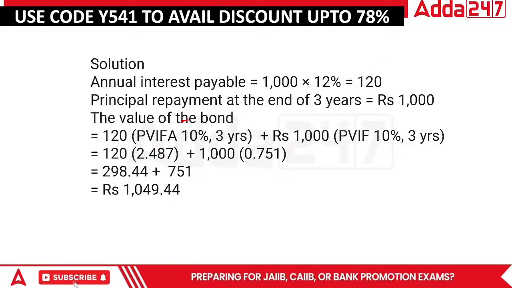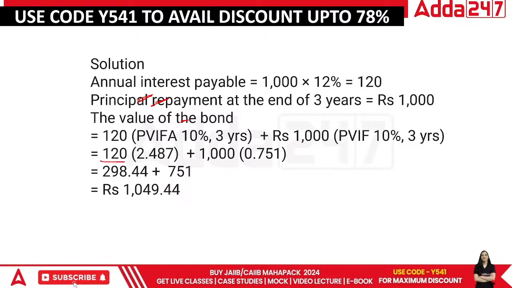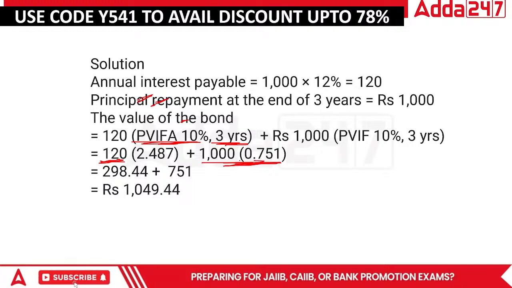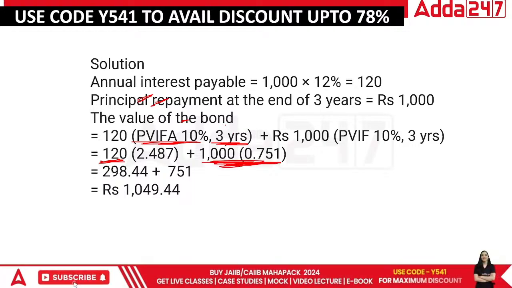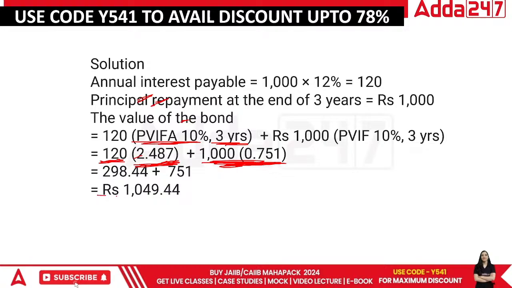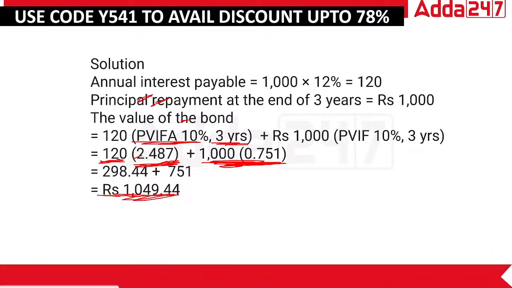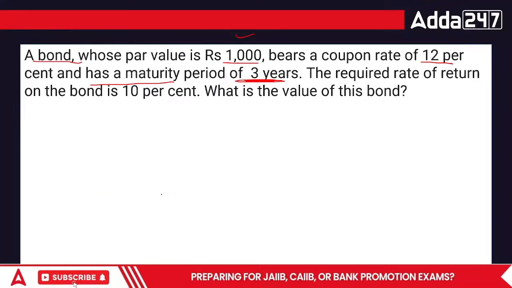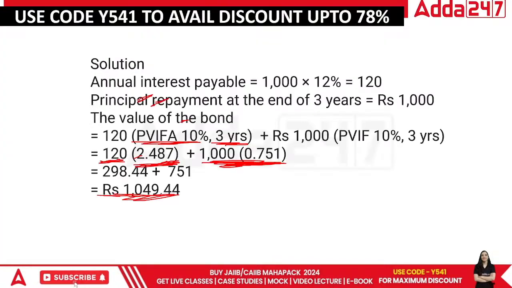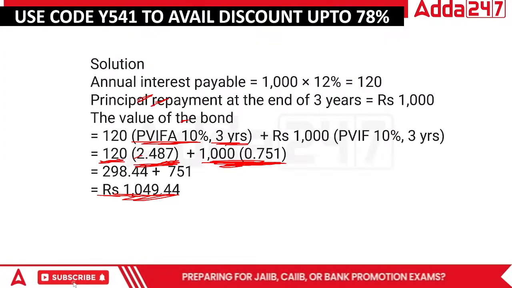First of all, the interest of 120 is for 3 years, hai na? So you do the PVIFA for 3 years. In the third year, the value comes out to be 0.751. Kindly refer to the previous table which I had prepared, where we talk about 0.909, 0.826, 0.751, all those things. So this is the value for the third year, and this is where you will find the particular details of it as well. And the answer will come out to be 1049.44. Everyone, it started with 1000 rupees. Right now it has reached 1049.44. Right? So this is the value of the bond.